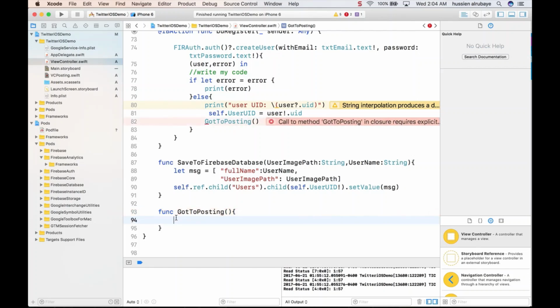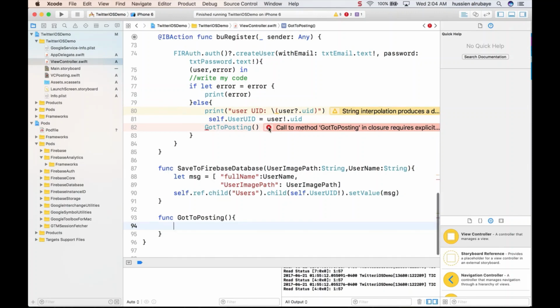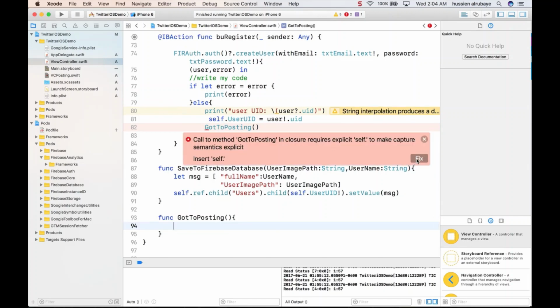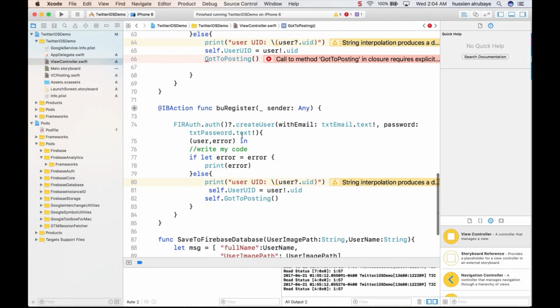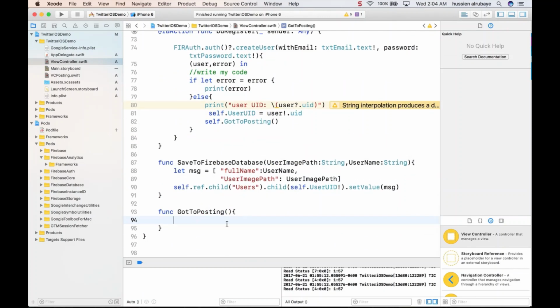So to go to the second page, we need to do... wait a second. Yes, we don't have any problem. It just needs self because we're calling something inside the thread. So make sure you add self. Why? Because this is some internal thread, so you just make sure of it.